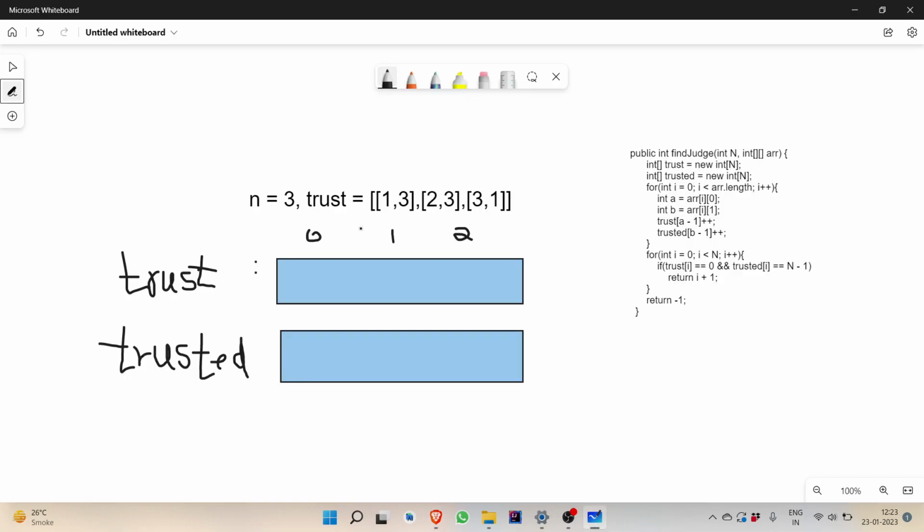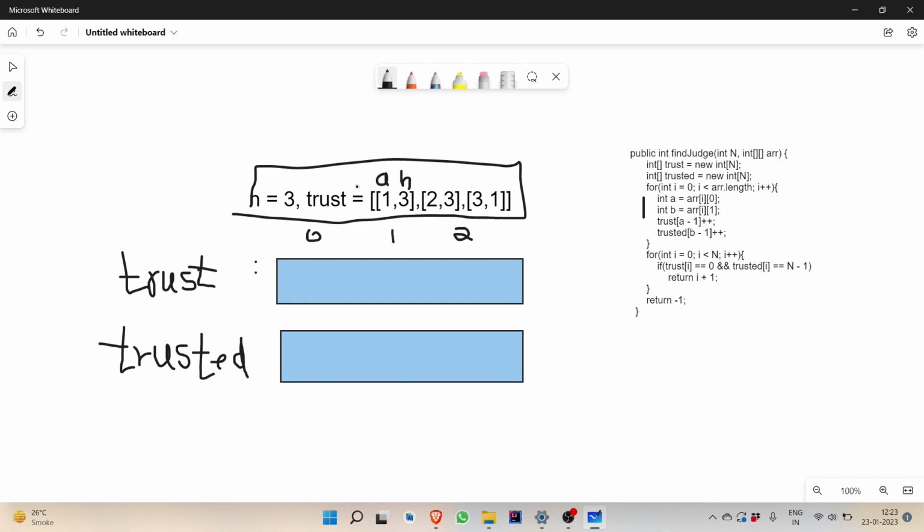So I've pasted the code over here, and suppose this is the question given to us. As per the question, 1 has a trust on 3, 2 has a trust on 3, and 3 has a trust on 1. So here n is equal to 3. Now let's iterate through it. First we have 1 comma 3. So here A will be equal to 1 and B will be equal to 3, since we are taking the first variable as A and the second variable as B.